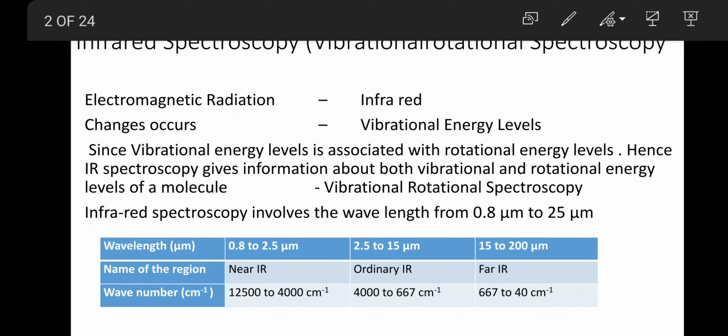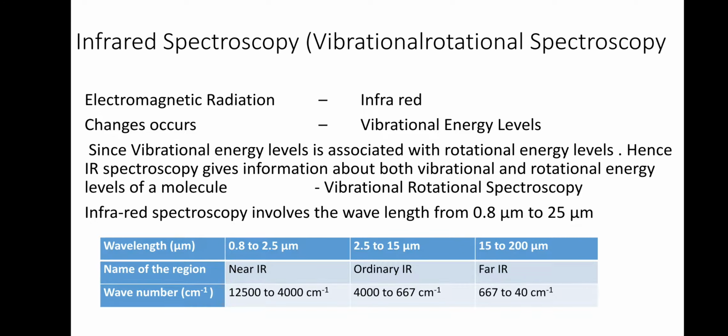Good afternoon, students. IR spectroscopy, or infrared spectroscopy, is also known as vibrational rotational spectroscopy. It is called IR spectroscopy because the radiation involved is infrared radiation in the electromagnetic spectrum. It is known as vibrational rotational because the changes occur in the vibrational energy level. Since vibrational energy levels are associated with rotational energy levels, it is also known as vibrational rotational spectroscopy.